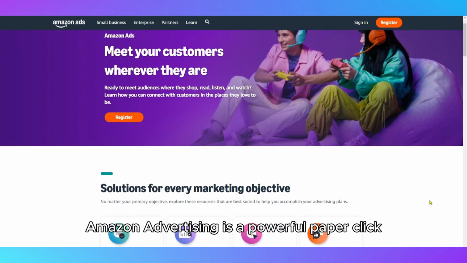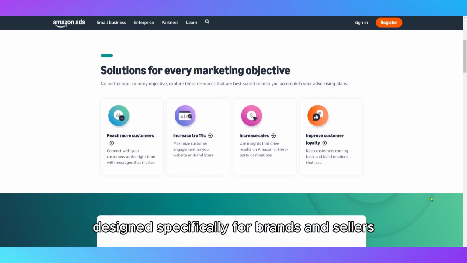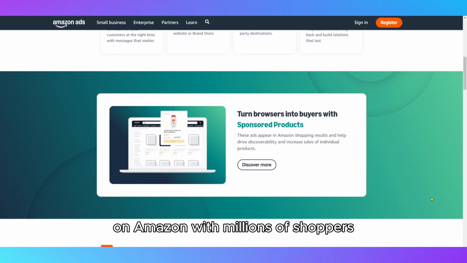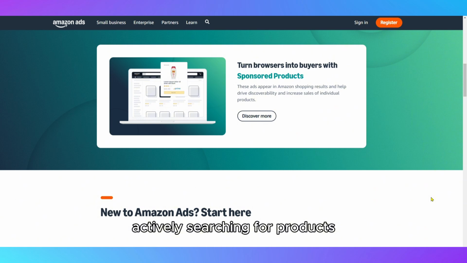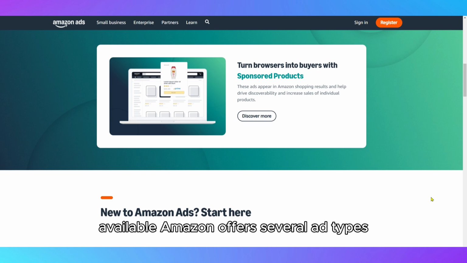Amazon Advertising is a powerful pay-per-click (PPC) platform designed specifically for brands and sellers looking to increase visibility and drive sales on Amazon. With millions of shoppers actively searching for products, Amazon ads reach high-intent buyers, making it one of the most conversion-focused ad platforms available.